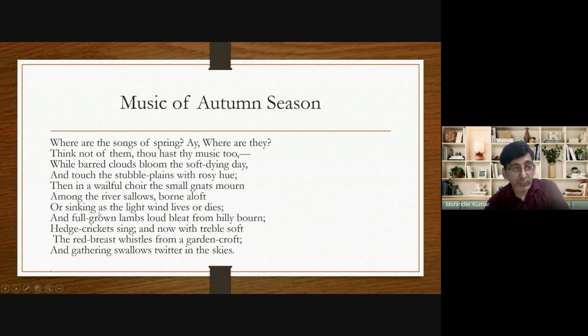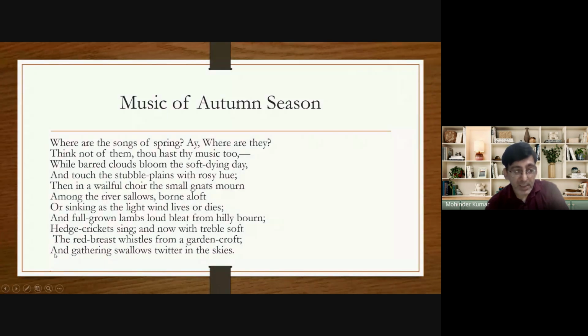Then the bleating of the lambs can be heard from the hilly area where they are kept in a fence. Similarly, the music of the cricket can be heard, and then the music of the red-breast robin, and this bird is producing the music sitting in a garden corner.